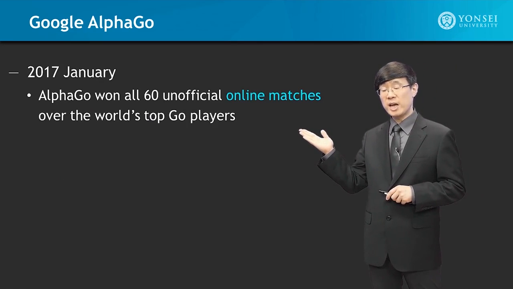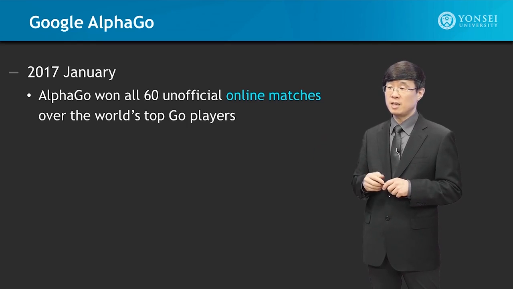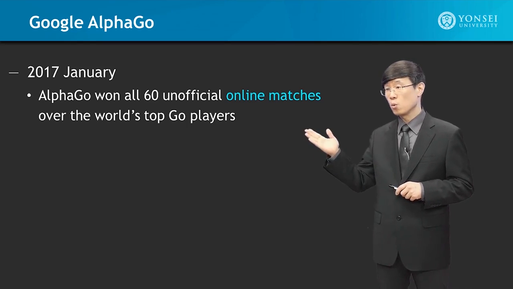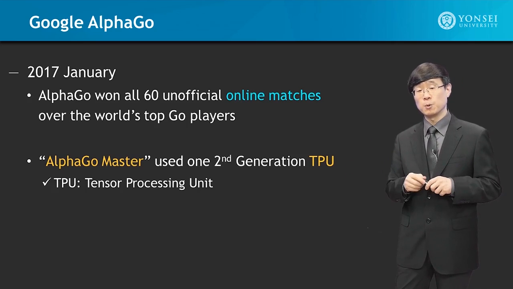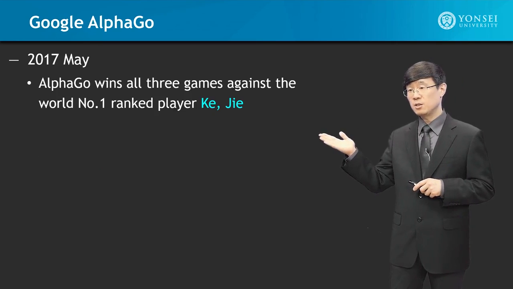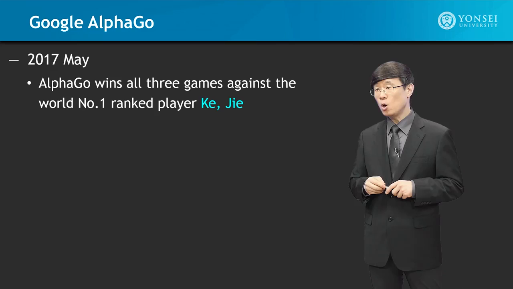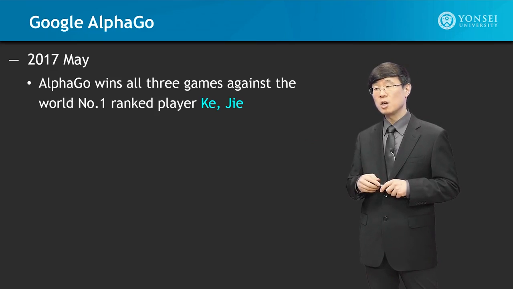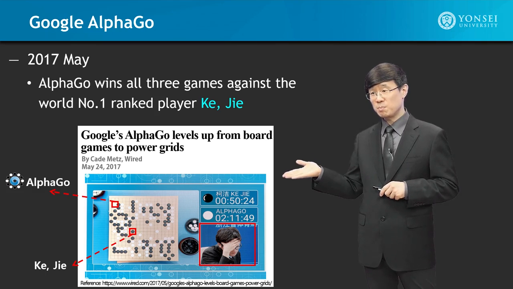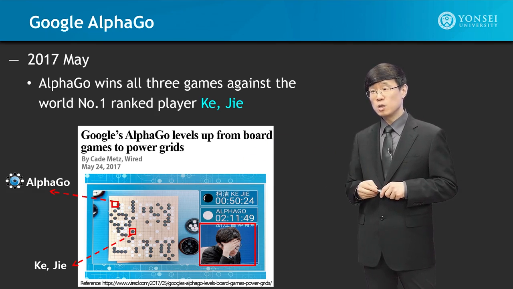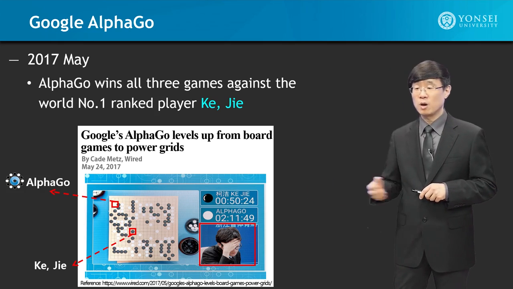In January 2017, AlphaGo won all 60 unofficial online matches over the world's top Go players. This AlphaGo Master system used 1 second-generation TPU. In May 2017, AlphaGo won all 3 games against the world number 1 ranked player, Ke Jie. This is one of the images of that day's event, where for this match, the white stones were for AlphaGo and the black stones were for Ke Jie.